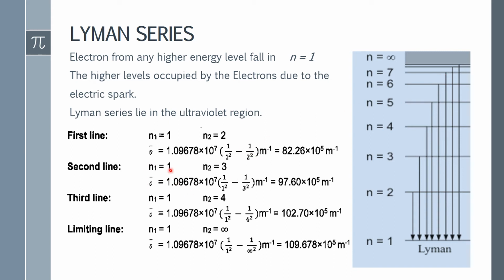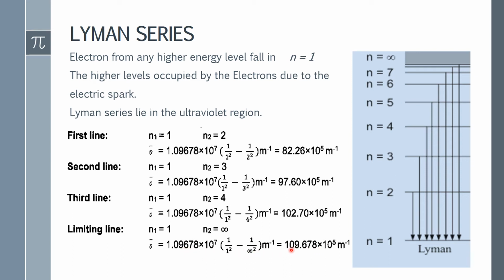So by using the Bohr wave equation, we calculate the wave number for each spectral line. In the case of the limiting line, we use the n2 level as infinity, and when you put in the value of infinity, this term becomes 0, so we get the answer of this calculation.